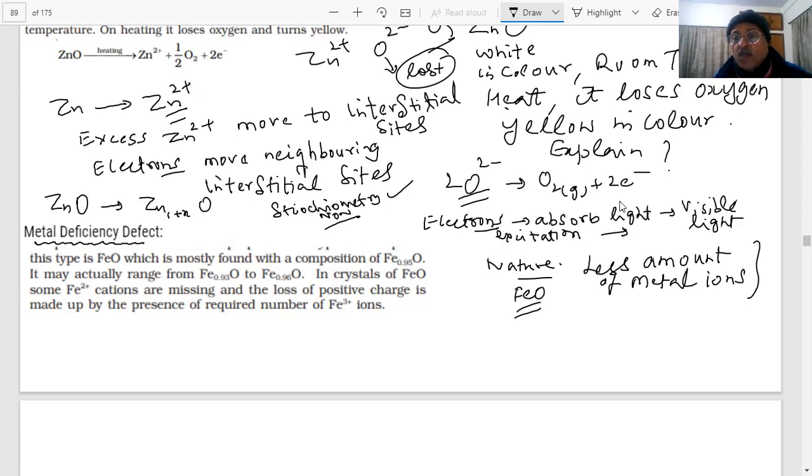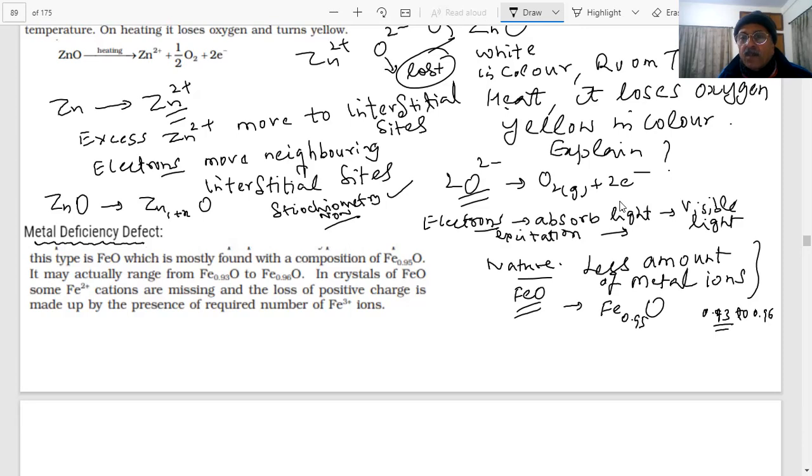The composition is found to be Fe0.95O, or this value can change from 0.93 to 0.96. What does it mean?